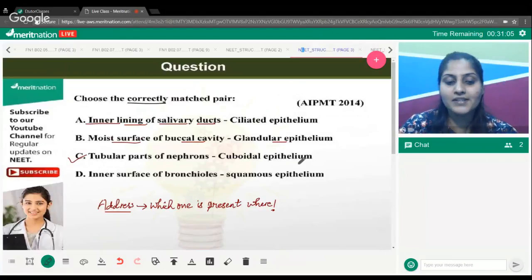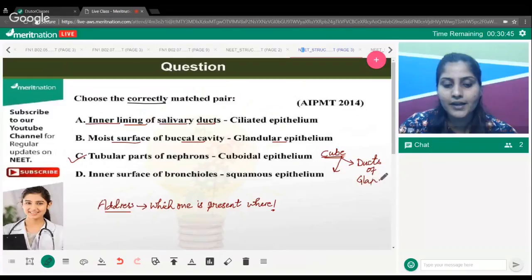Tubular part of nephrons have cuboidal epithelium. You should know that cuboidal epithelium is simple epithelium. It has cube-like cells. You find cuboidal epithelium at two places: in the ducts of glands, very important, keep this in mind, and in the tubular parts of nephrons.